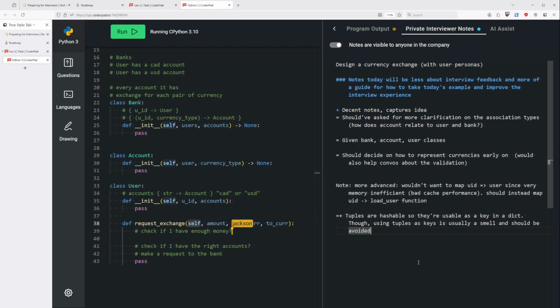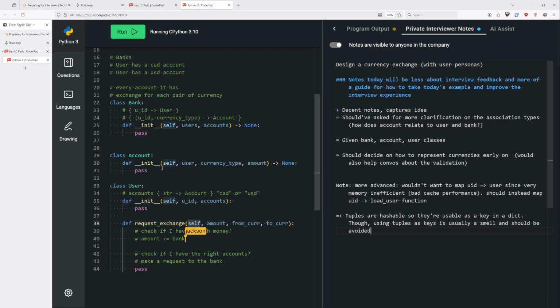Okay, so we need to check if the amount has to be less than or equal to whatever I have in the bank. Currency type. As I'm writing, I realize I don't have an amount. I don't think I'm storing the amount anywhere. Yeah, in the accounts I should have the amount.